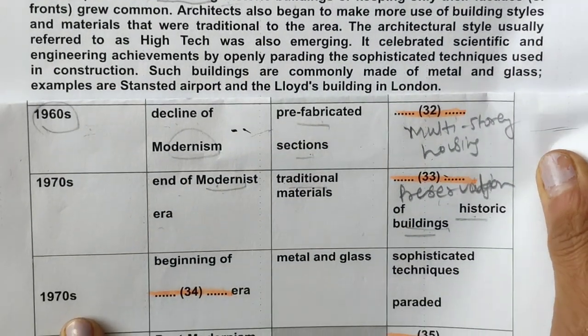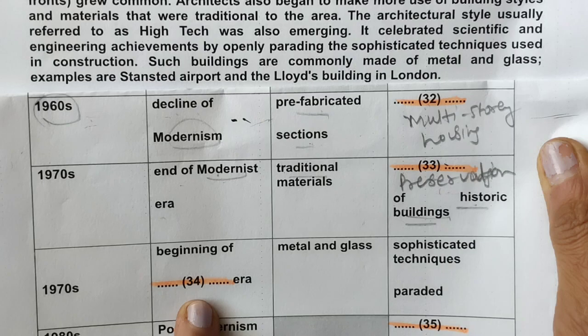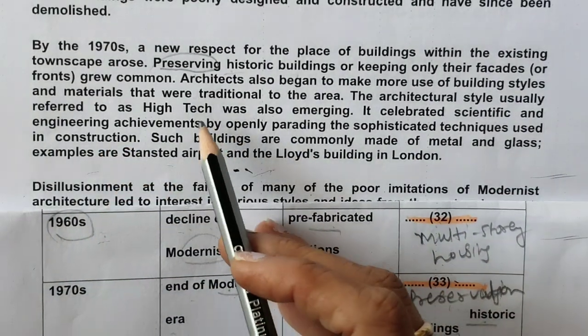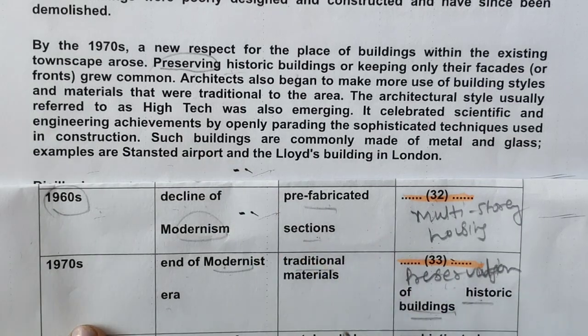Next is 1970s again, beginning of dash era, metal and glass. Okay, now in the same way maybe metal and glass, let's find first.